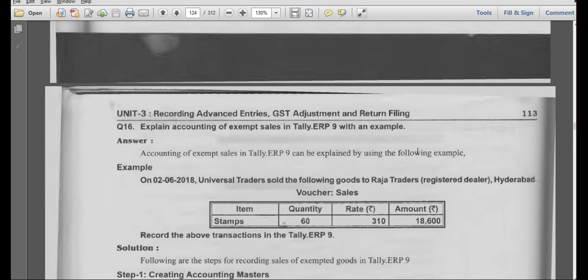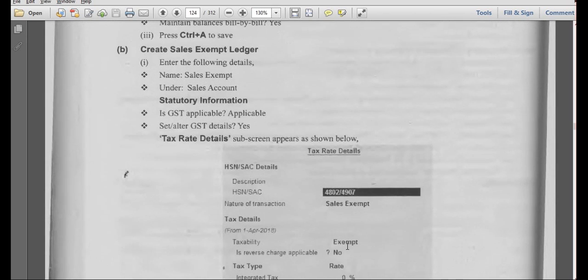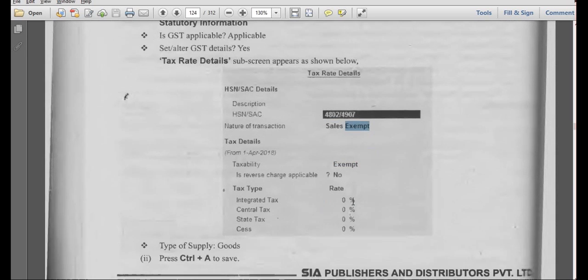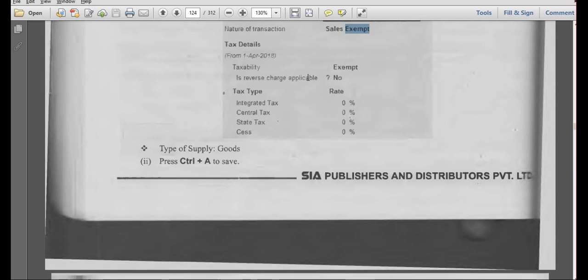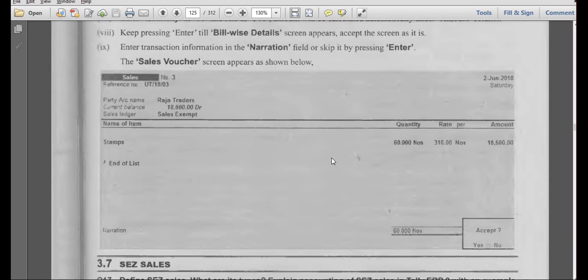These are the things you have to do. Direct examples he has given. Universal Traders sold goods that were previously purchased. The same, exempt. Even for this we don't have any tax amount. Here also you have to select exempt. Previously we selected purchase exempt, now it is sales exempt. So that person will be sundry debtor. This is the voucher under sales. Here also we don't have any tax amount, because even these goods are exempted from the tax.